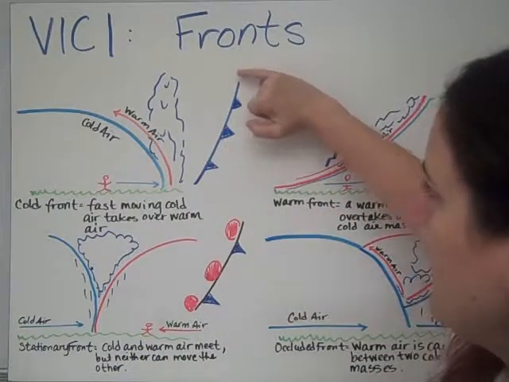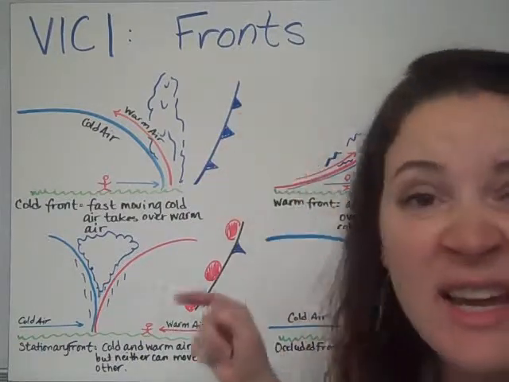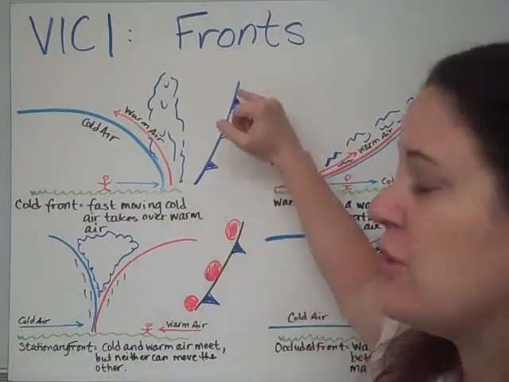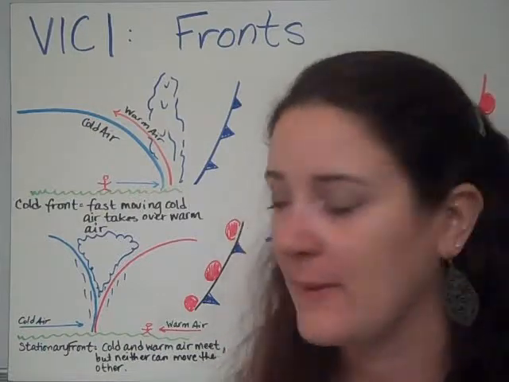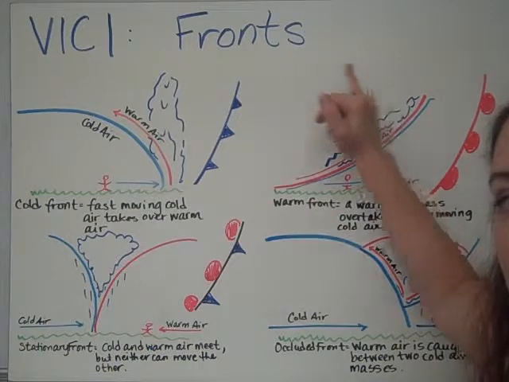And the symbol for that is a line. And then you have these blue triangles, kind of looks like shark's teeth, to symbolize that the cold air is pushing through the warm air. The next front is a warm front.